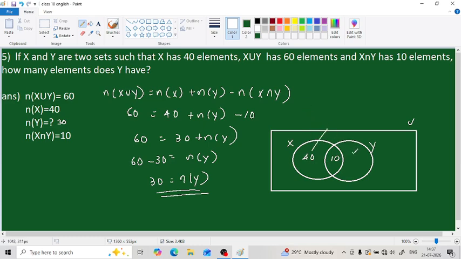So first you have to add these two, so 40 plus y. Then you have to subtract this common part, minus 10, equal to 60. So 40 minus 10, 30, plus y equal to 60. So we solve it here and we will get the answer y equal to 30. So either you can solve it in this way, or you can show the answer as a Venn diagram. That's up to our choice. It is not asked in this question, so either we can do it, or we can leave it.